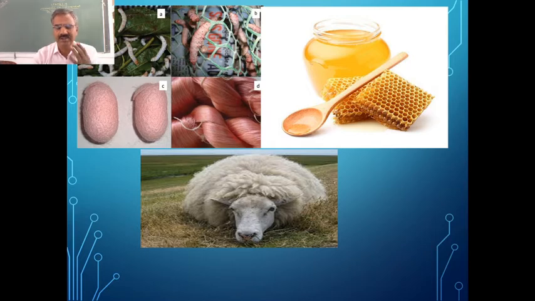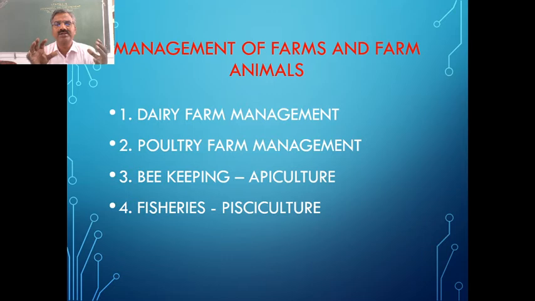We make use of these animals. So let us see what are the different areas which are used in this animal husbandry. We have the management of farms and farm animals. One area is dairy farm management. Secondly, we are going to discuss poultry farm management. Thirdly, beekeeping, that is what we call apiculture. Then fisheries, which we call pisciculture. Under these four major areas, we are going to discuss animal husbandry.